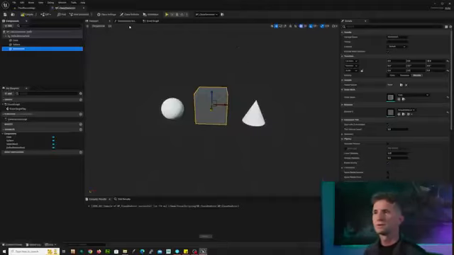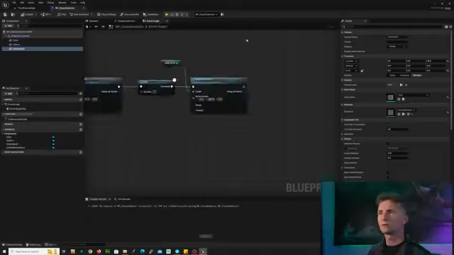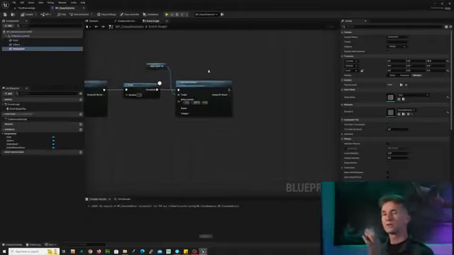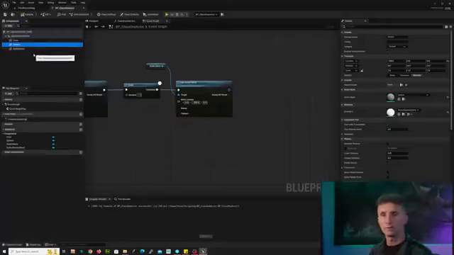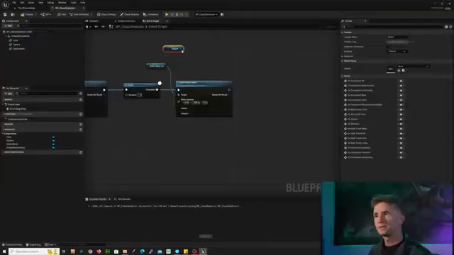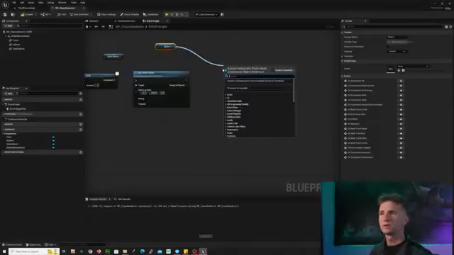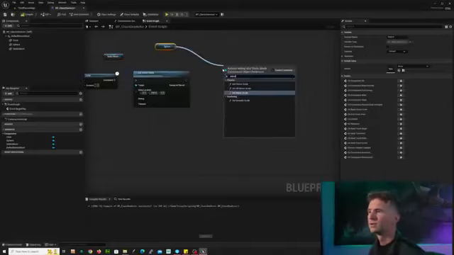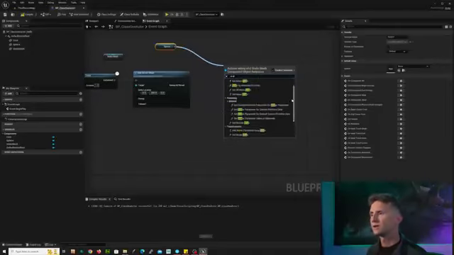Okay. When we go back to our event graph, we can compile this and save it. We can do the exact same thing with our cone and our sphere that we've been doing with our cube by simply dragging out, dropping it in, saying, I want to work with this sphere now. What do I want to do with this sphere? Let's see if we can scale it up. Set. Nope. Oh, I spelled that wrong. Okay, so we have scale. Can we set the scale?